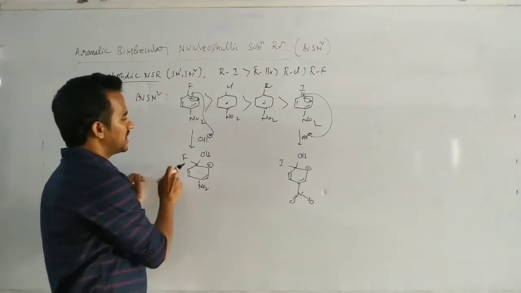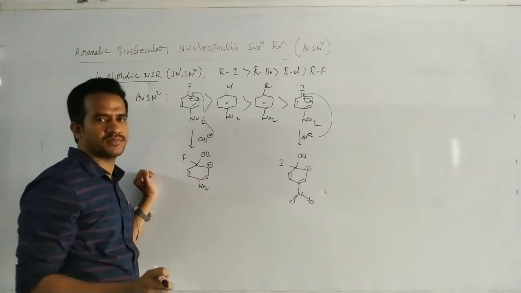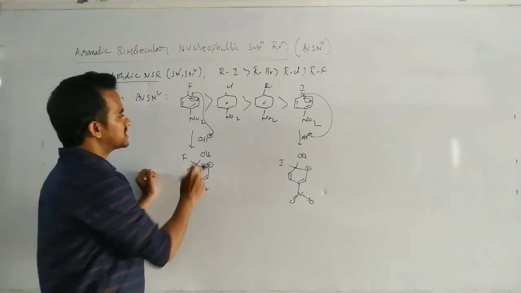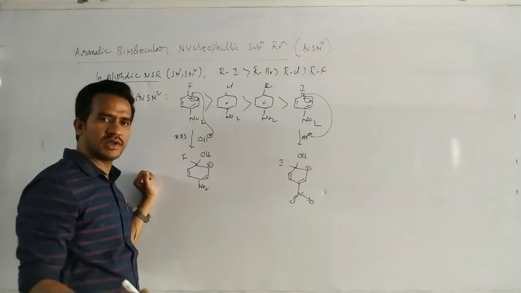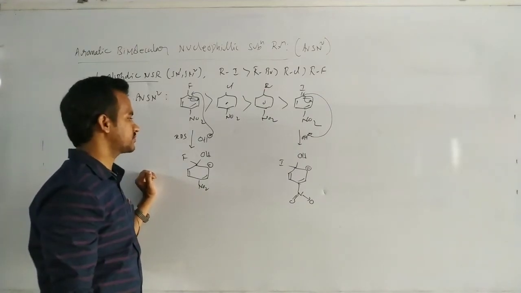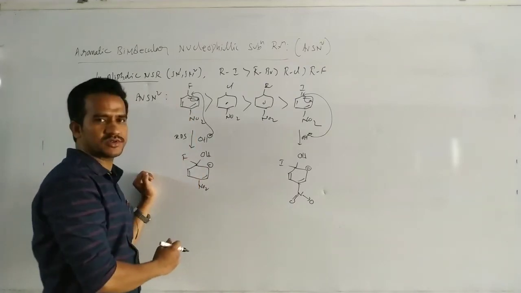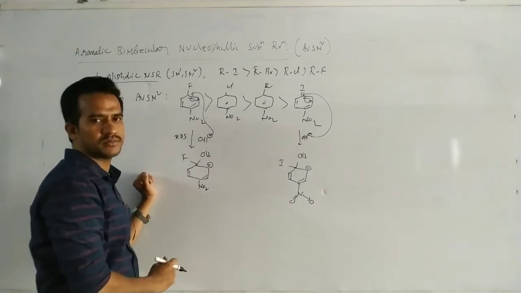But in this case, the leaving of the leaving group is not the first step and it is not the rate determining step. It is a fast step. In this case, attack of the nucleophile is the rate determining step. In this step, the nucleophile attacks and a carbanion is produced, not breaking of the carbon-halogen bond.